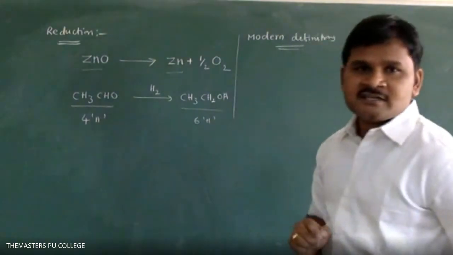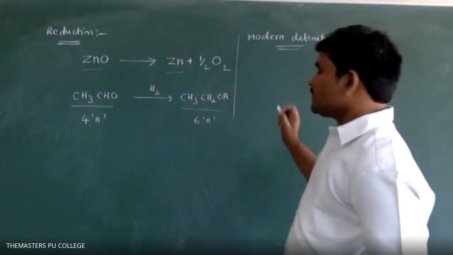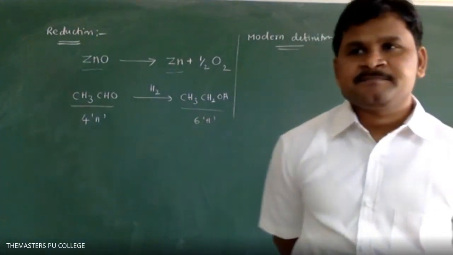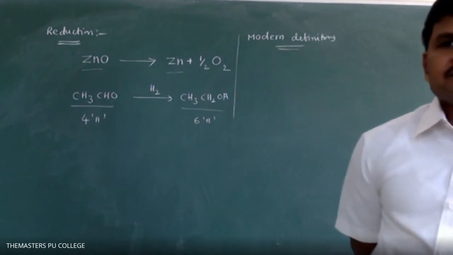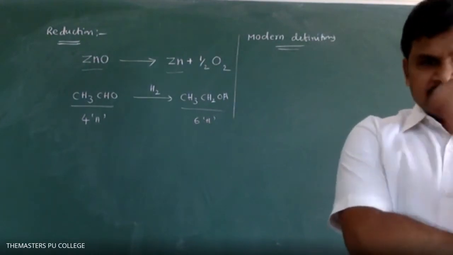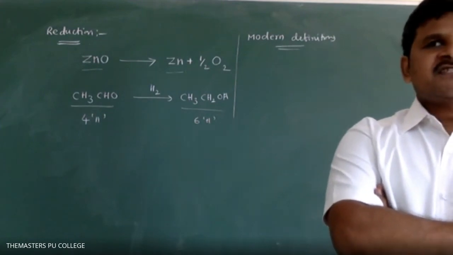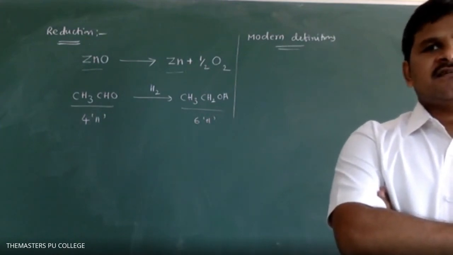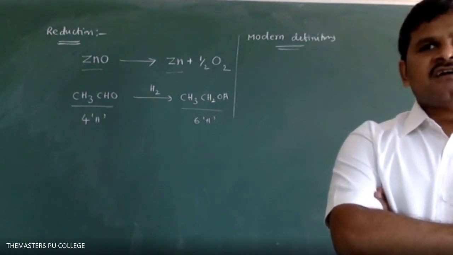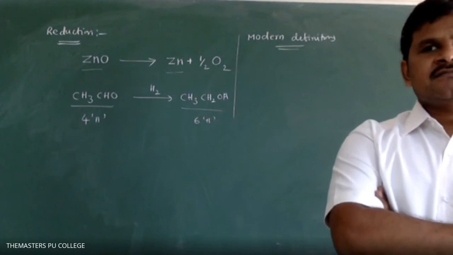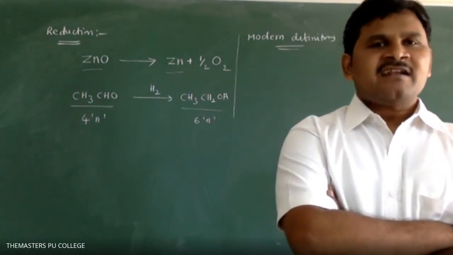Try to understand. Important from here onwards. First write down: oxidation. Loss of electrons, or increase in oxidation number.